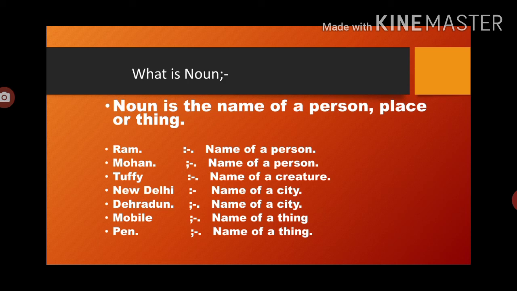Countable noun and uncountable noun are also easy. We will have an overview of it.